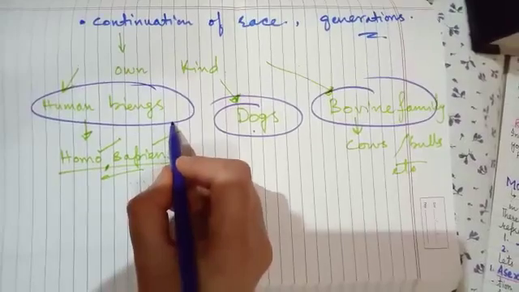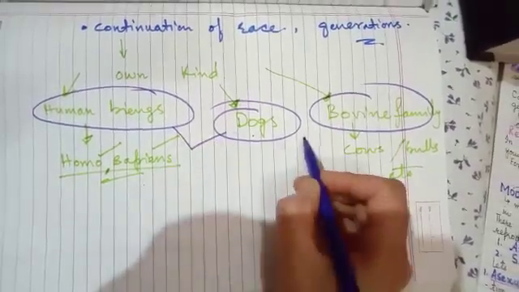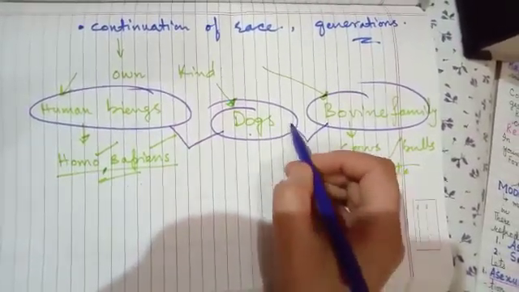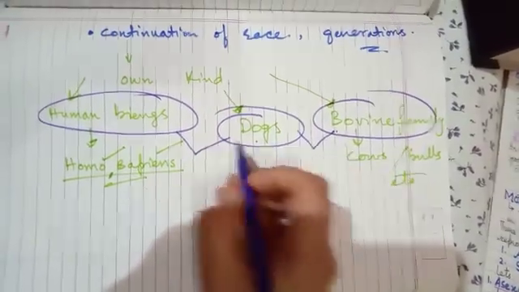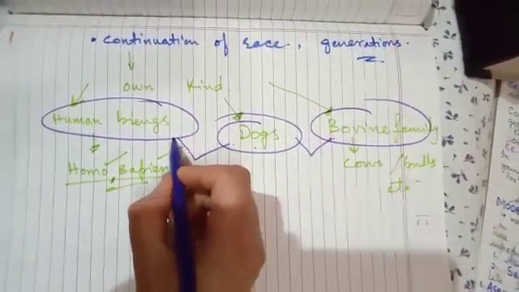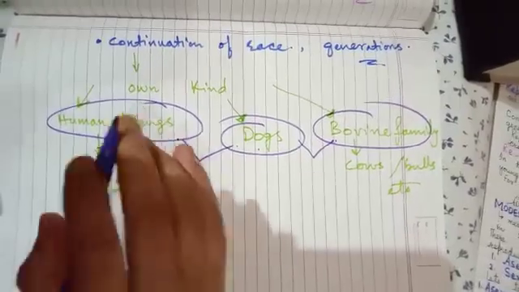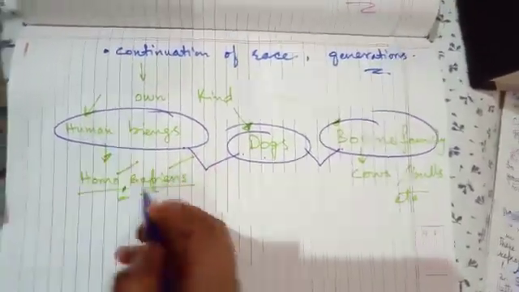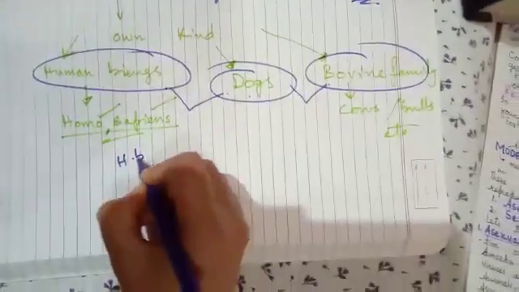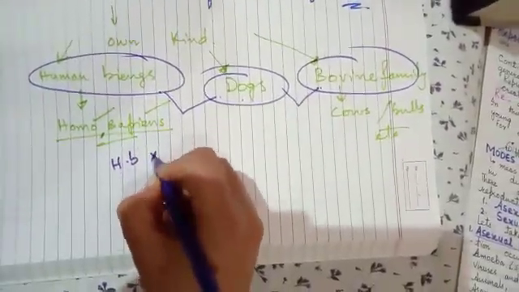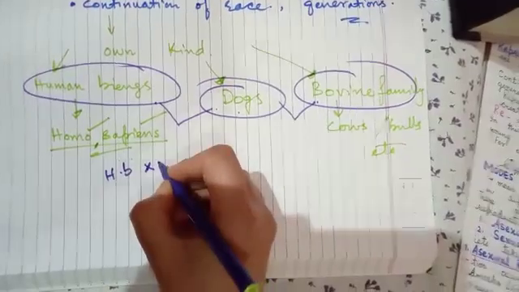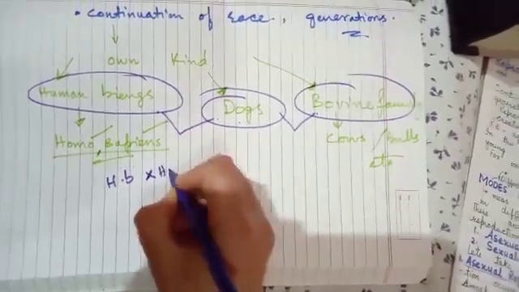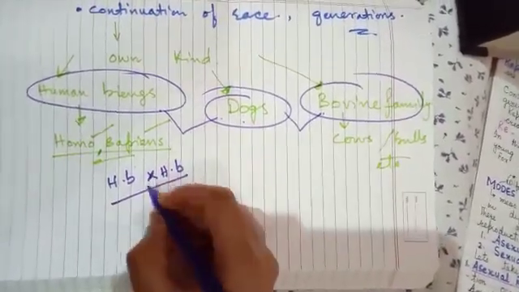Do you think any of these interbreed with each other? Do you think dogs interbreed with bovines? Do you think dogs interbreed with humans? No. They interbreed within their specific species. Human beings will interbreed with their own species.